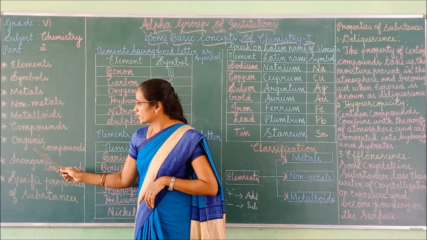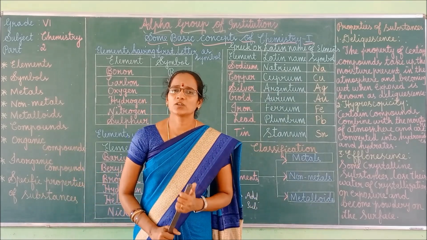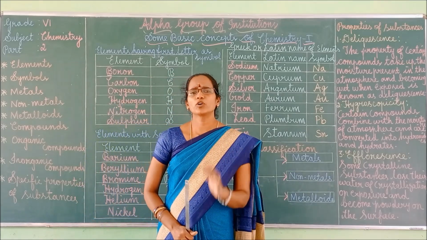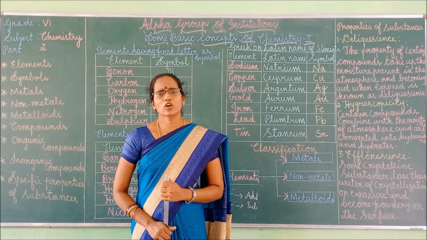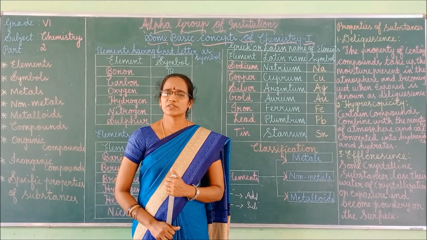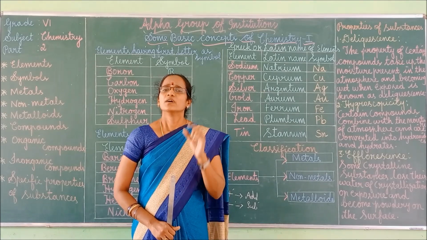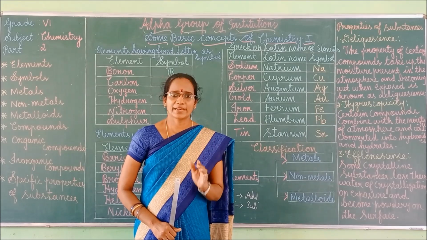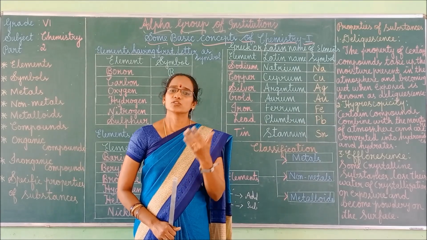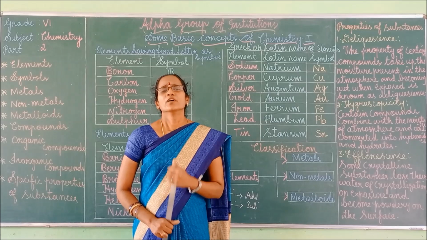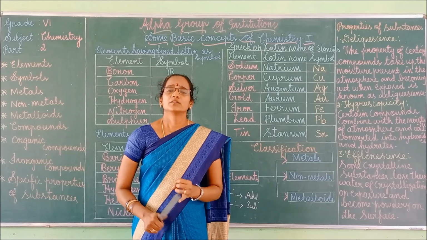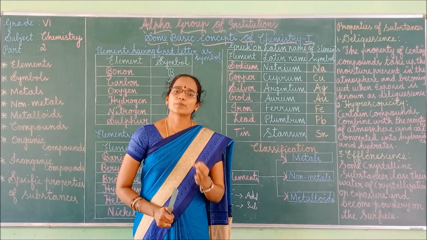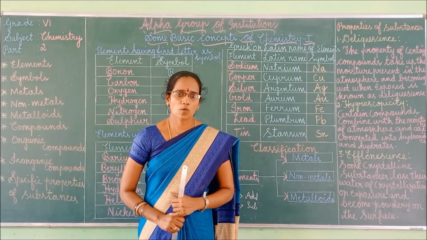So next we can move to the classification of compounds. Before that, first you should know about compound. What do you mean by compound? Already in the previous classes we discussed compounds. A compound is composed of two or more separate elements, isn't it? So this is called a compound. For example, water, carbon dioxide, sodium chloride. These are some of the examples of compounds.